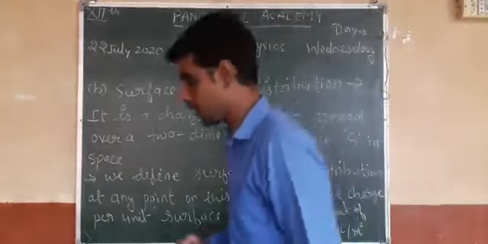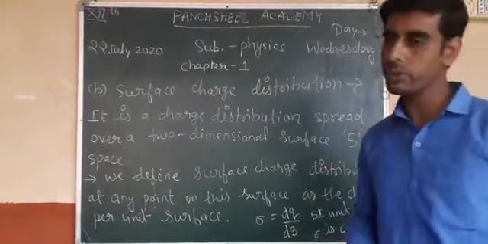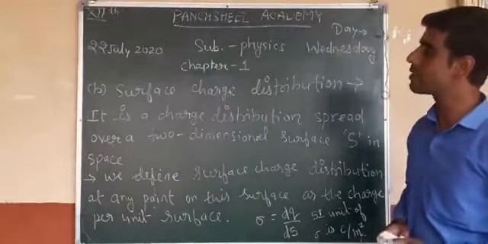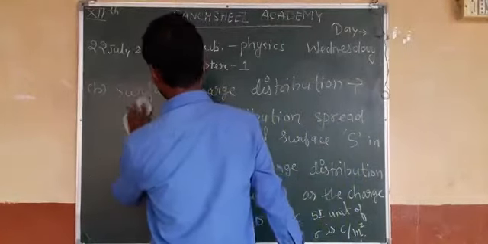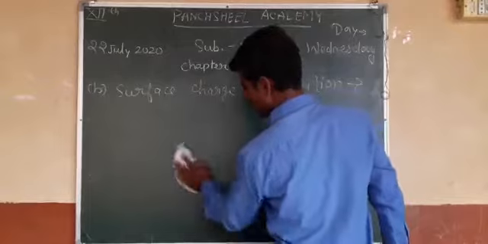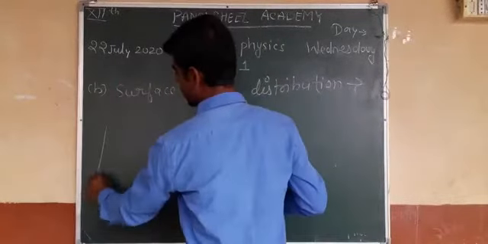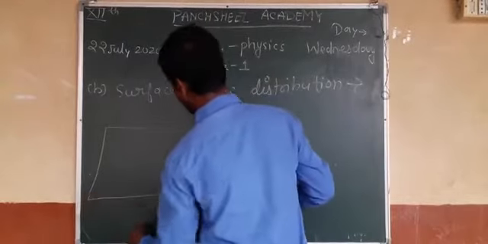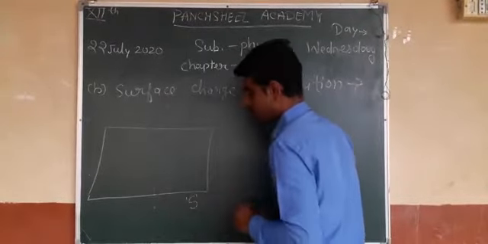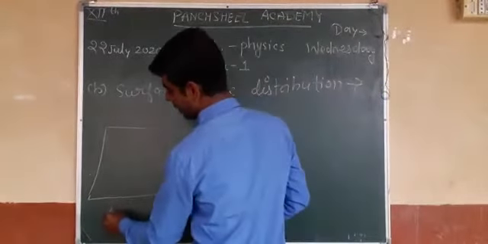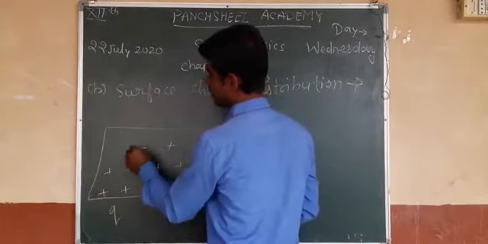Now if we write the formula for the force between the surface charge distribution and test charge, we consider a two-dimensional surface having surface area S, and the charge Q is spread over it like this.